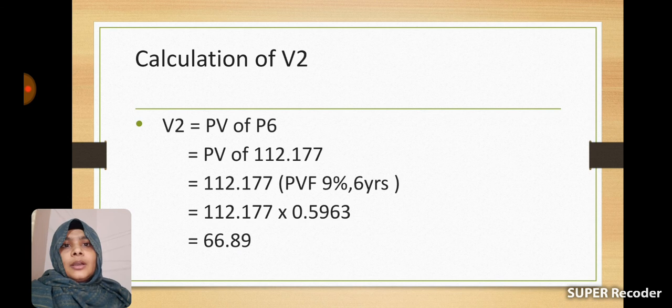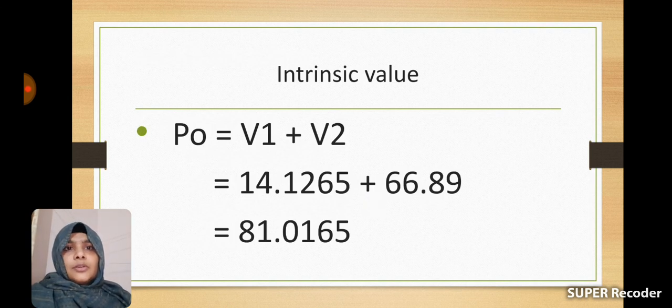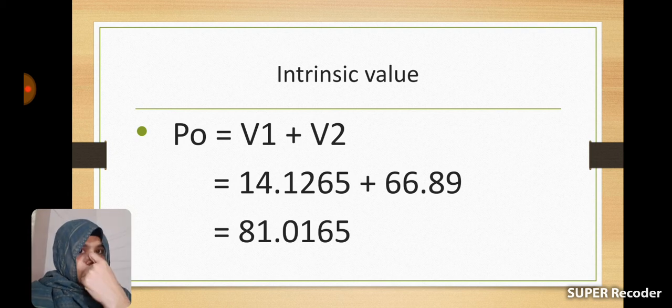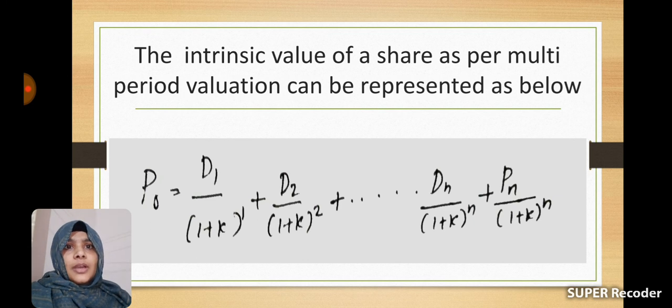Okay, now we can easily calculate the intrinsic value by adding V1 plus V2. V1 is equal to 14.1265 plus V2 is equal to 66.89. Then we will get P0 as 81.0165.